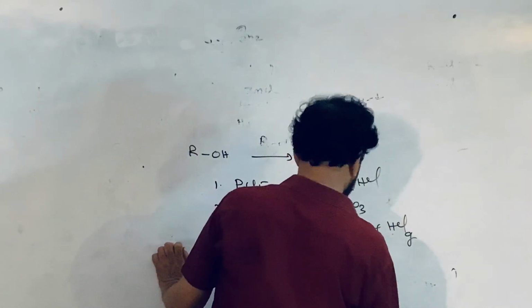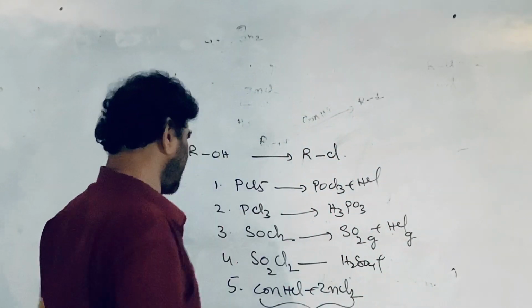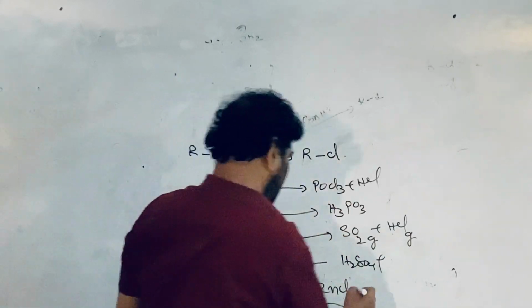And the same thing with the hydrogen halides: water is a byproduct of the reaction.